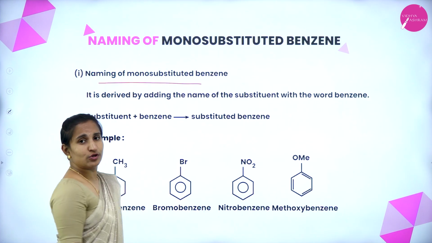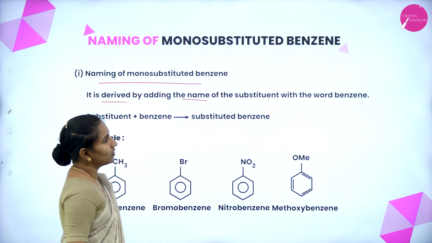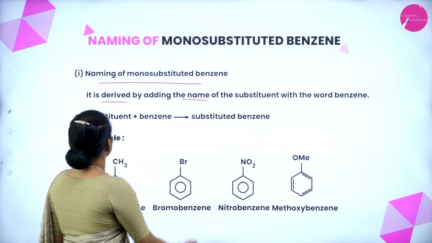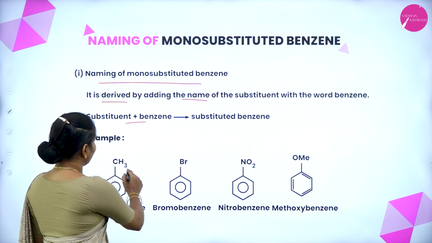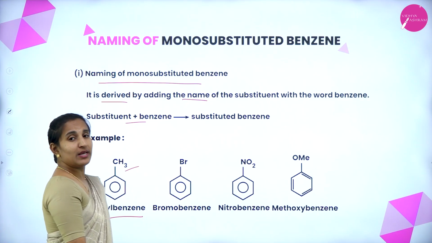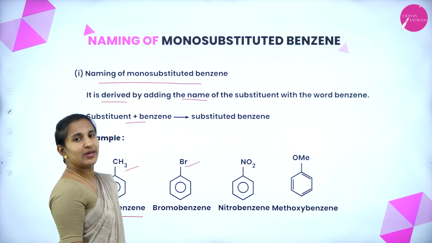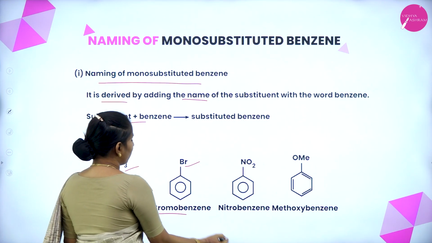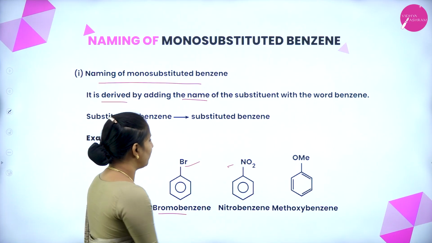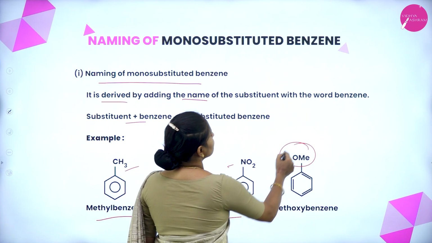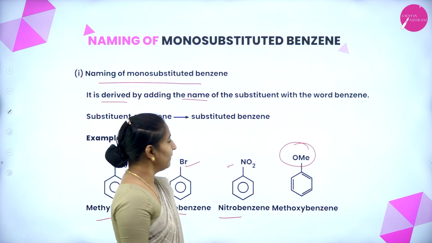Naming of monosubstituted benzene. It is derived by adding the name of the substituent to the word benzene: the substituent plus benzene. If a methyl group is substituted on the benzene, we call it methylbenzene. If bromo is present on the benzene ring, we call it bromobenzene. If a nitro group is present, we call it nitrobenzene. If a methoxy group is attached to the benzene ring, we call it methoxybenzene.